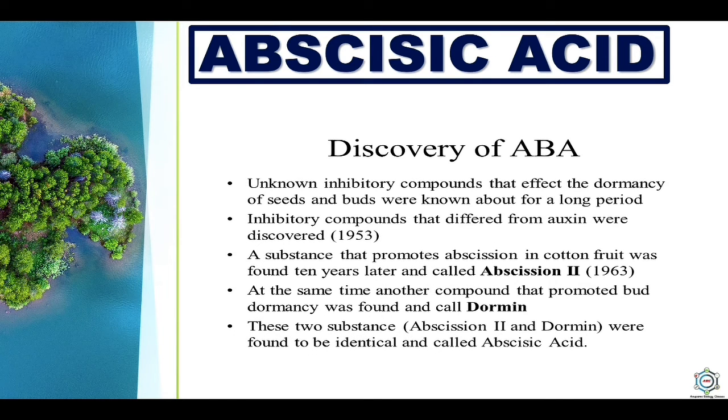Now, if we talk about the discovery, unknown inhibitory compounds that affect the dormancy of seeds and buds were known about for a long period. Inhibitory compounds that differed from auxins were discovered. A substance that promotes abscission in cotton fruits was found 10 years later and called abscisic second. At the same time, another compound that promotes bud dormancy was found and called dormine, and these two substances were found to be identical and called abscisic acid.